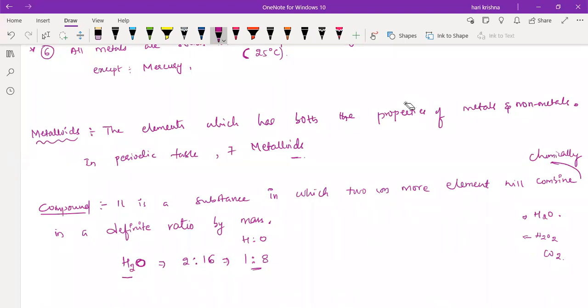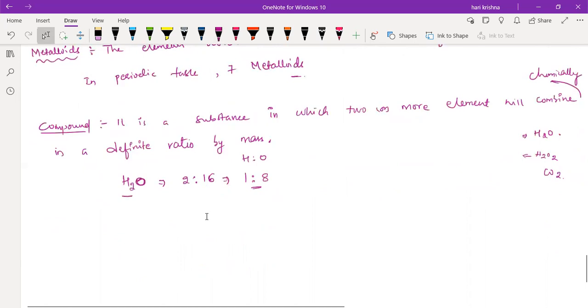So compound means a substance in which two or more elements combine chemically in a definite ratio by mass. So if you want to form the water molecule, we have to combine hydrogen to oxygen in the ratio of 1:8 by mass. Can you explain again how it becomes 1:8? Your doubt is how it is 1:8?